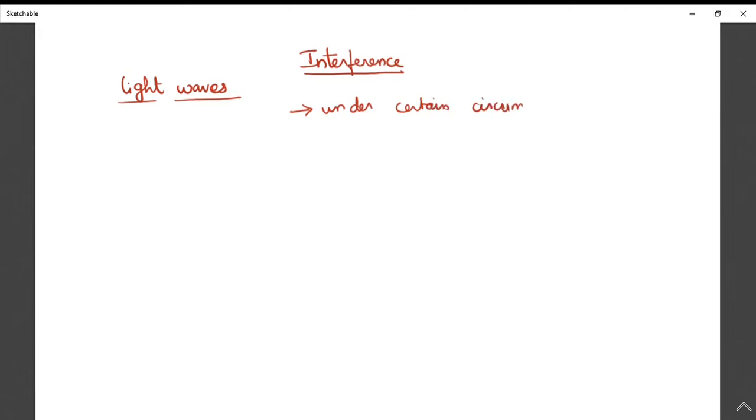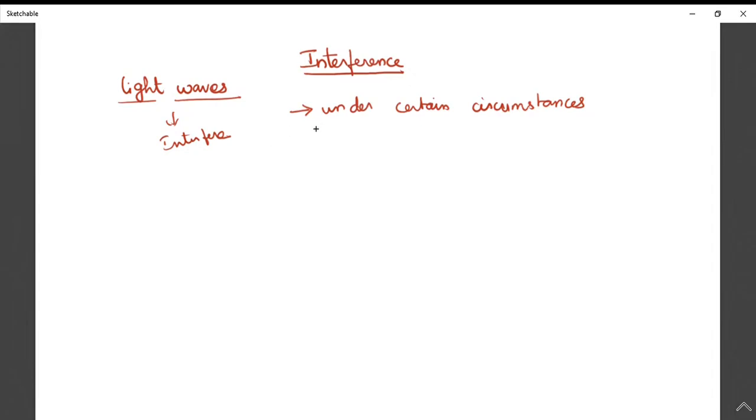So the light wave has the ability to interfere with one another under certain circumstances. Before understanding this interference, let me give some examples. Generally, most of us observe some type of optical illusion every day, but we do not realize what is occurring to produce this phenomenon.